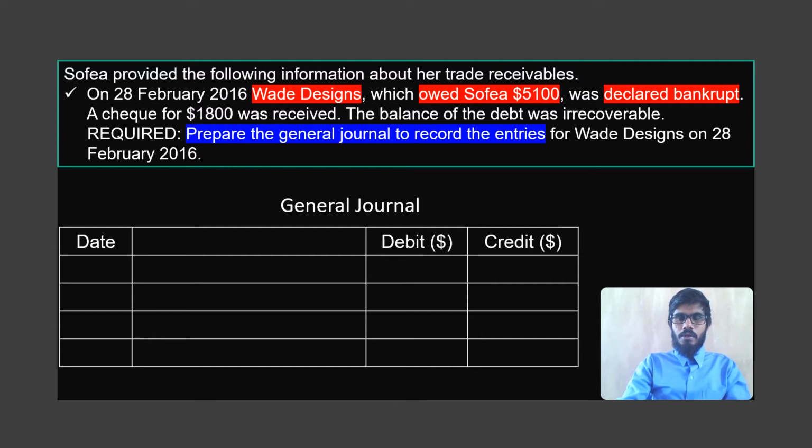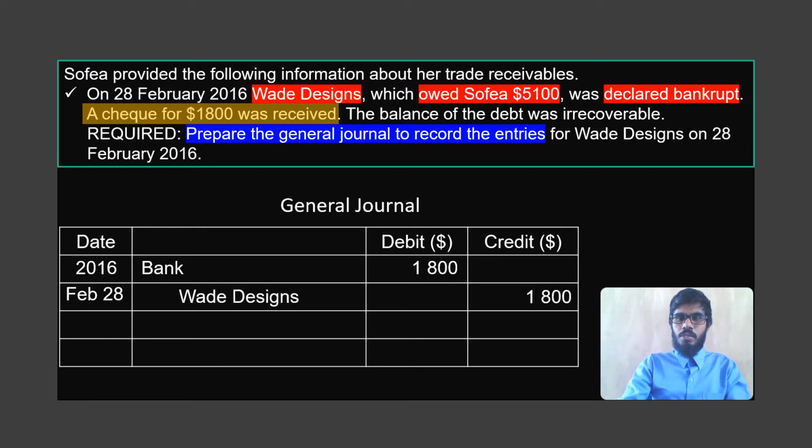Now let's look at what happened on this date. First, a check of 1,800 was received from Wade Designs. So even if they went bankrupt, they are able to pay a part of the 5,100, which is 1,800 in check. So Sophia is getting 1,800. So the entry made will be bank debit 1,800 because Sophia is getting the money through bank, and then this receipt of amount will decrease the amount owed by Wade Designs. So Wade Designs will have a credit entry 1,800.